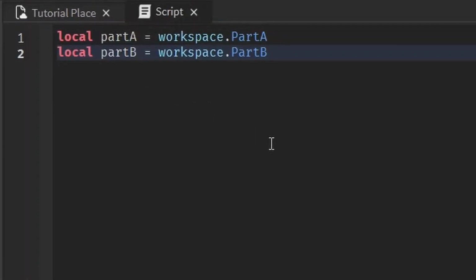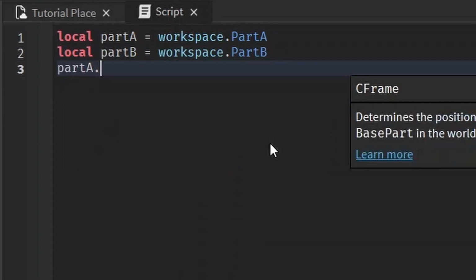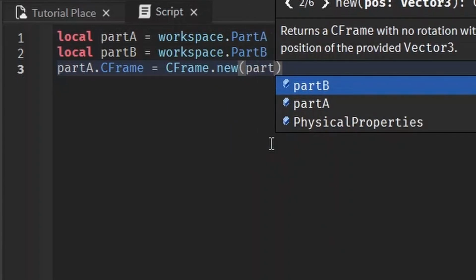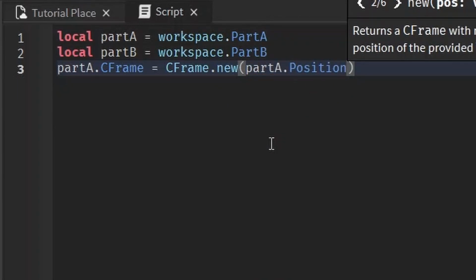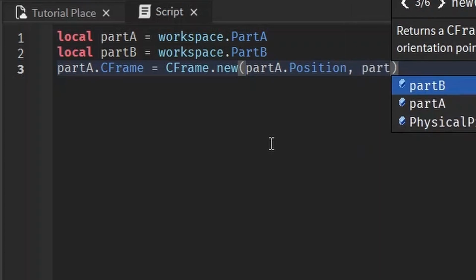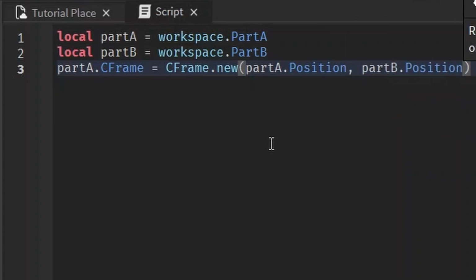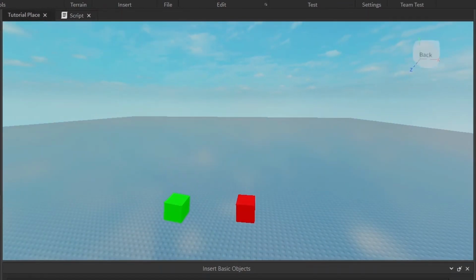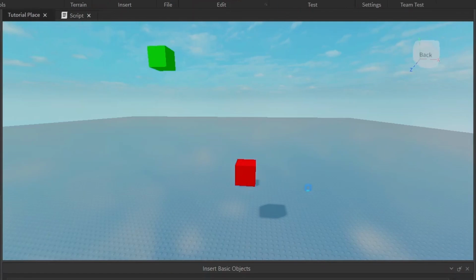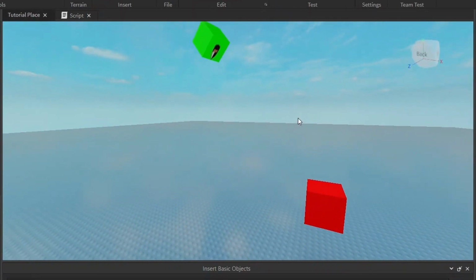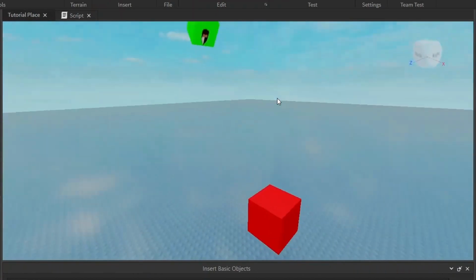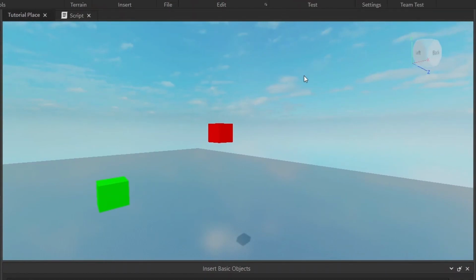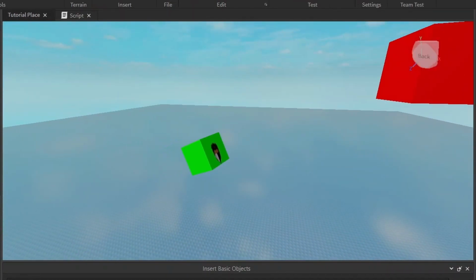And if we want part A to look at part B, all we have to do is this. PartA.CFrame equals CFrame.new. We write partA.Position because we want it to keep the same position that it currently has, comma, partB.Position because we want it to look at part B's position. And now when we run it, oh, let me anchor this. Now when we run it, you can see that part A is now facing and looking at part B all creepy like. Doesn't matter where part B is, this will work. It'll look at it all creepy like. You see that? I got my eyes on you.